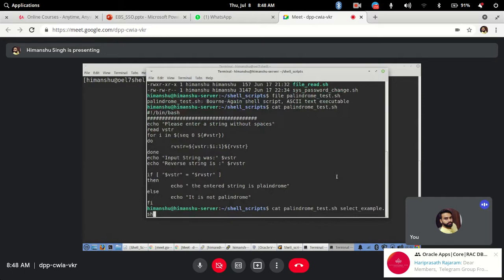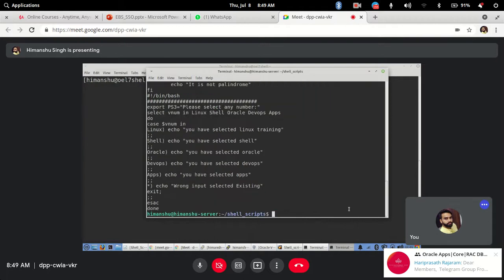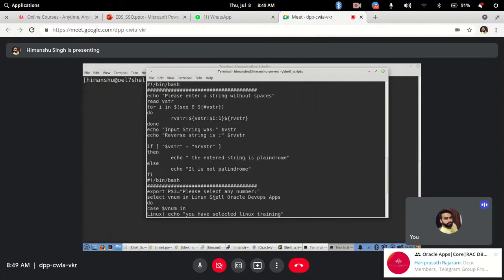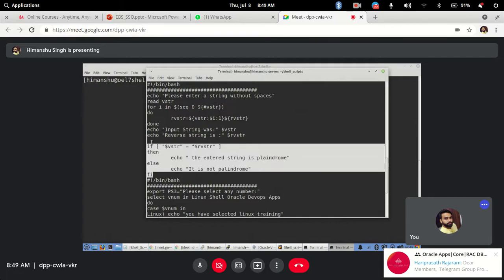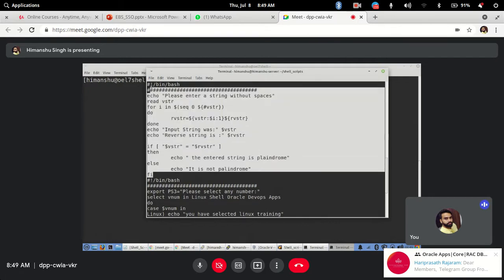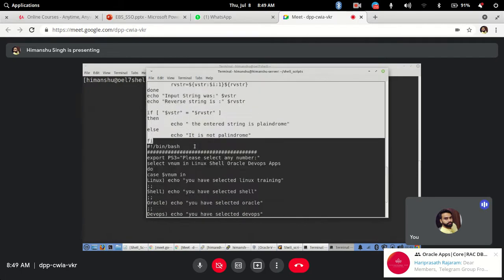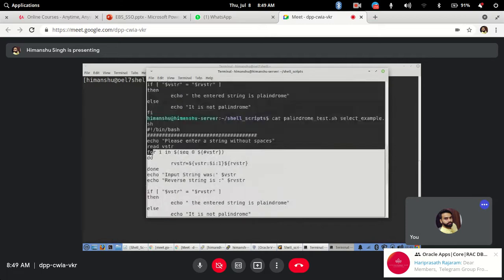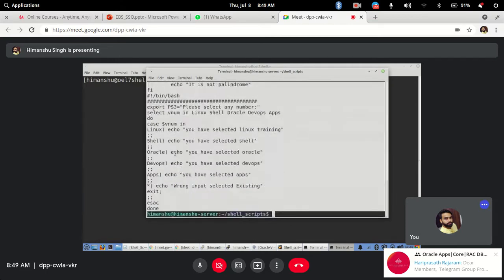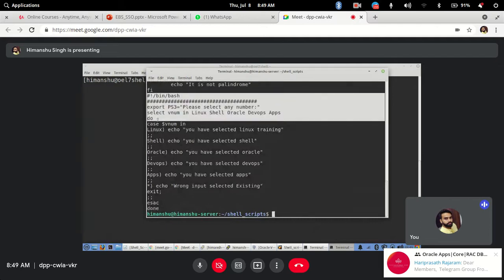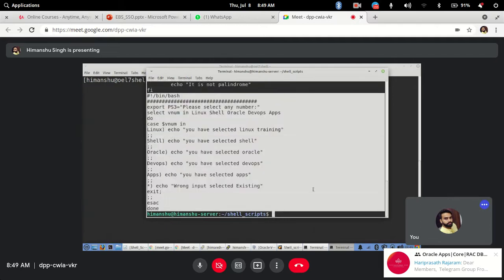What it will do is first display this file content and then display the second file content. If I hit enter, it has displayed the first file content till here, and then you have the next file content, this one. This is the next file content that is mentioned here. Clear?